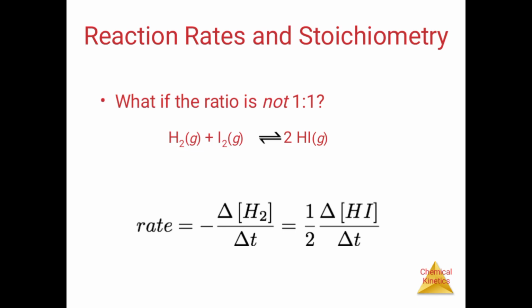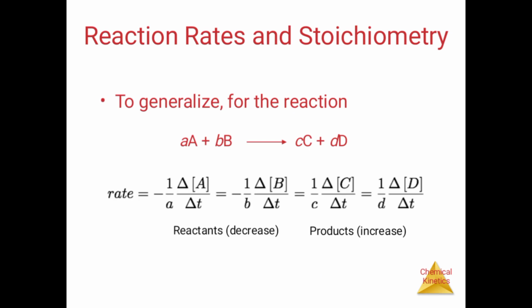Take H2 plus I2 giving 2HI. The rate of reaction is minus delta concentration of H2 by delta t, equal to half of delta HI by delta t. So only half as much H2 is used for each HI made. The generalized form for this reaction, for stoichiometry, aA plus bB gives cC plus dD. Rate is equal to minus 1 by a delta A by delta t, minus 1 by b delta B by delta t, plus 1 by c delta C by delta t, plus 1 by d delta D by delta t. The reactants decrease and the products increase.